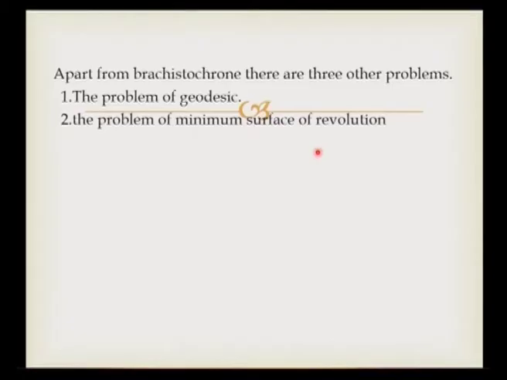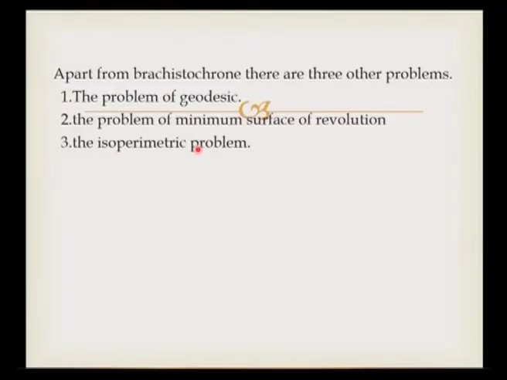The problem of geodesics, the problem of minimum surface of revolution, that is, if a curve is rotating about an axis or if an area is rotating about an axis, then the minimum surface of revolution can also be obtained using this variational principle. Then the isoperimetric problem can also be solved using this variational principle.